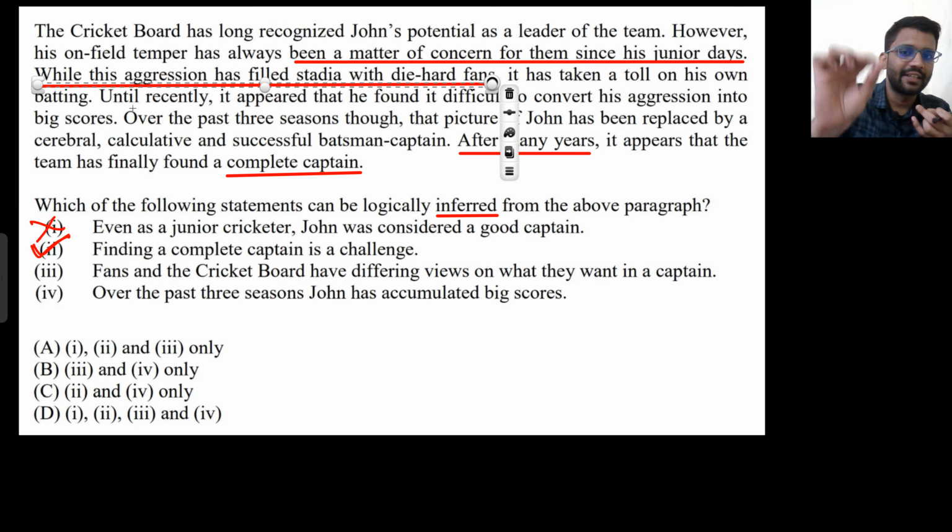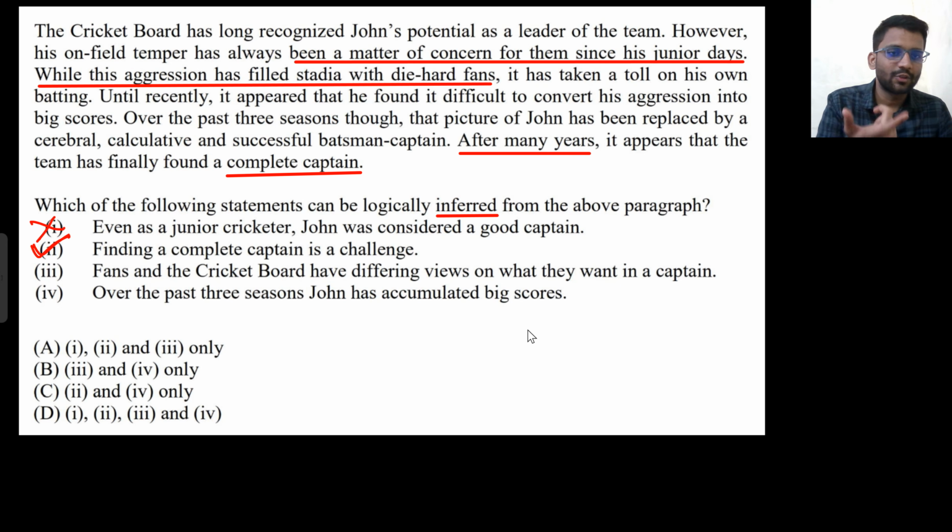While the aggression has filled stadia with die-hard fans, you may think that he is aggressive, that's why people are coming to the stadium to see him. But what is the point of view of a fan on captaincy? That is not written here. They are coming to the stadium to see his aggression. Maybe he is Virat Kohli, that's why they come to see his aggression. No one will come to the stadium to see the aggression of Kunal Pandya, but they will come for Virat Kohli, right? So I don't think there is anything that tells the point of view of a fan in terms of captaincy. So this statement cannot be true.